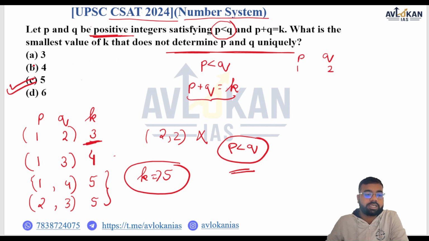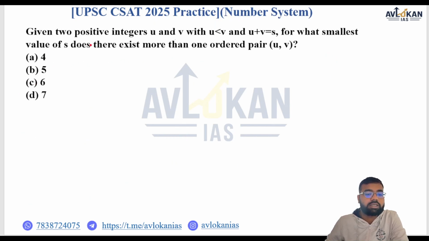Let's move on to our today's practice question. The question is, given two positive integers u and v with u less than v and v plus u equals s, for what smallest value of s does there exist more than one ordered pair u, v? Try to solve this question.